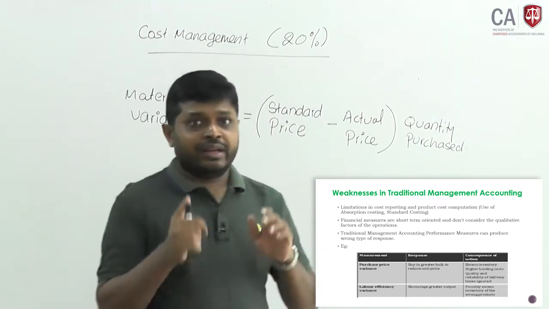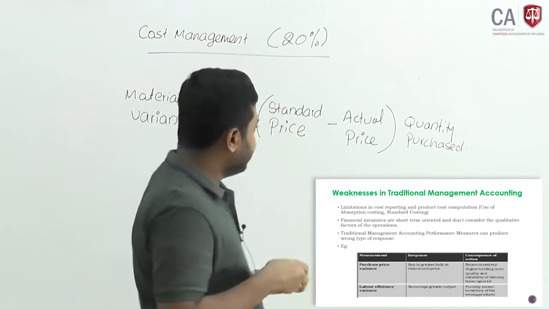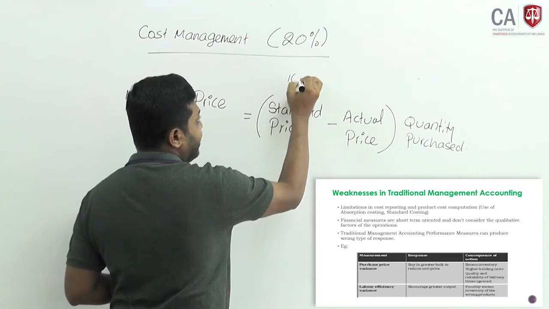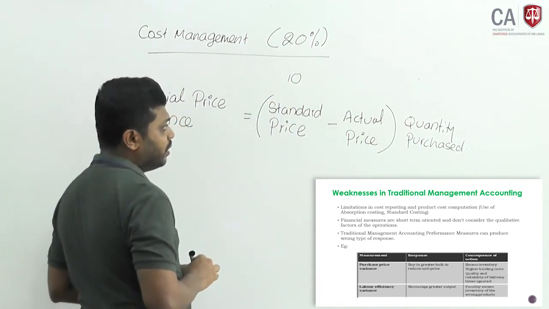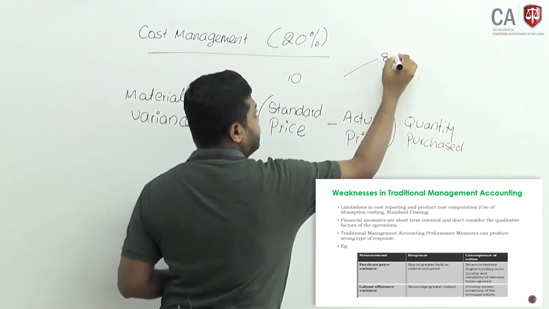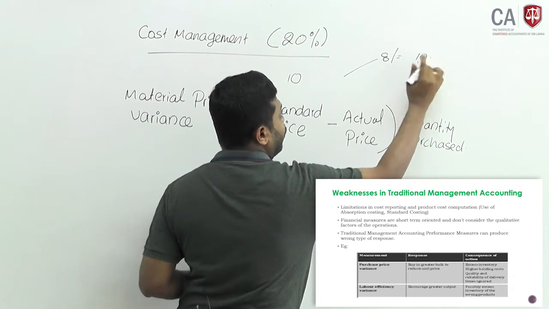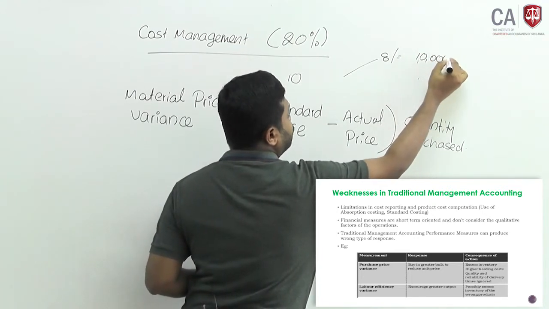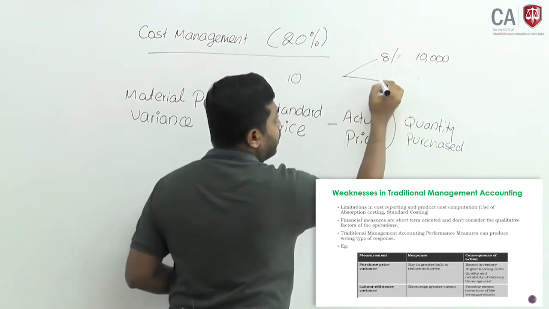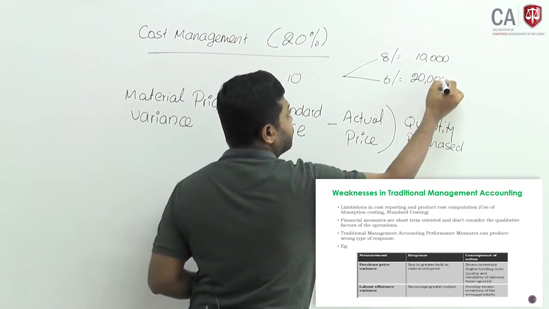Assume this particular material can obtain a discount. In the normal scenario, the standard price is 10. The actual price will be 8 rupees if you purchase 10,000 or more, and 6 rupees if you purchase 20,000 units.